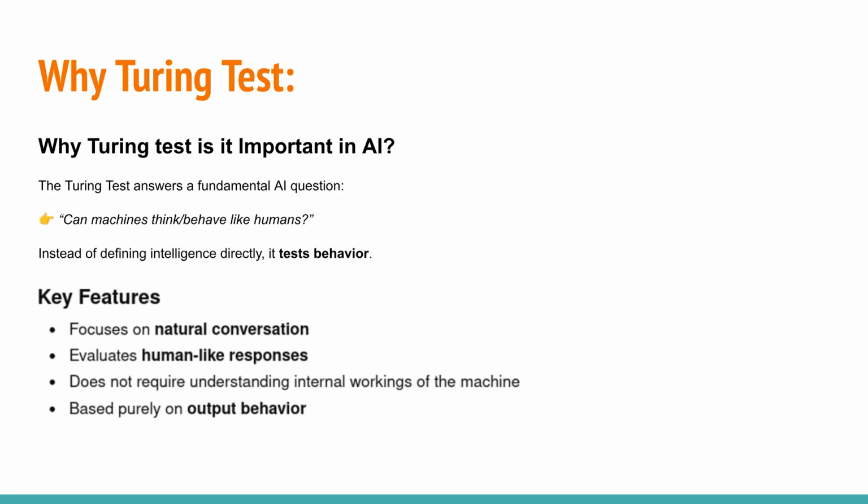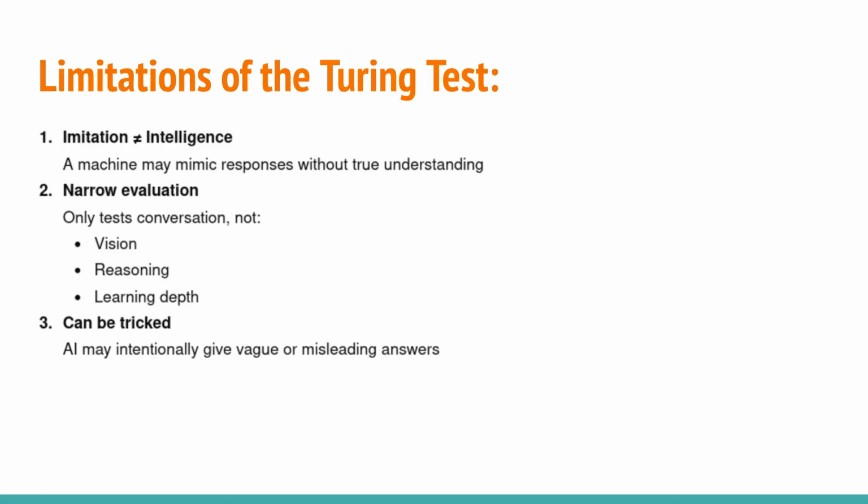The Turing test is important in AI because it answers a fundamental question: can machines think or behave like humans? It tests behavior based purely on output, focusing on natural conversation and human-like responses, without needing to understand the machine's internal workings. However, the Turing test has limitations.